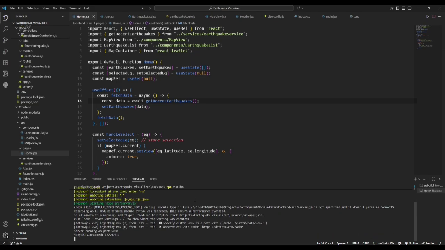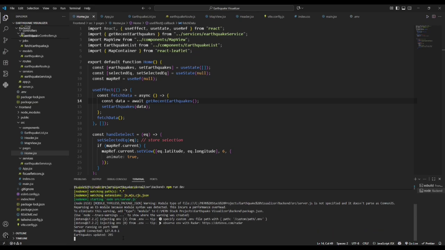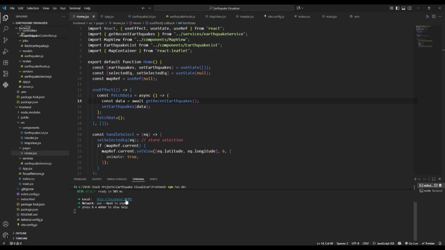The backend is running on the port 5000 and the MongoDB is connected at localhost 127.0.0.1, and it shows the earthquake updates that occurred recently, and it has 265 earthquake updates. So let's move on to the website.